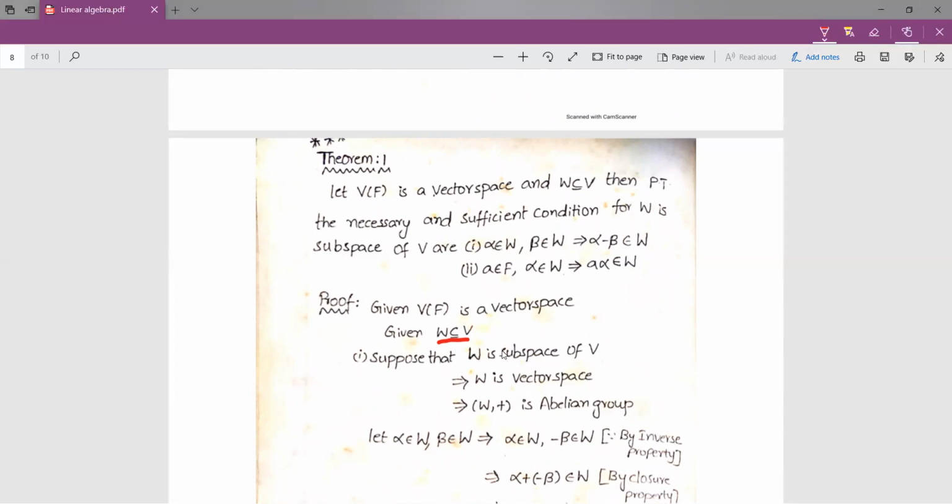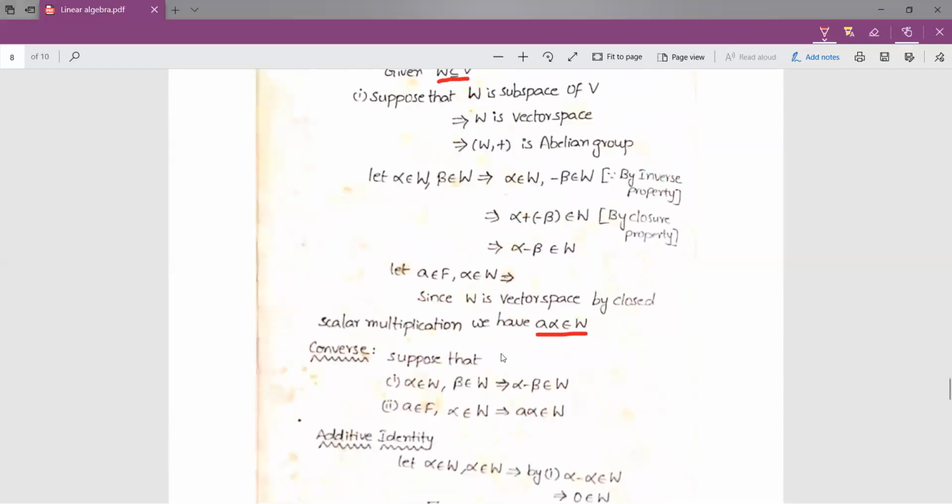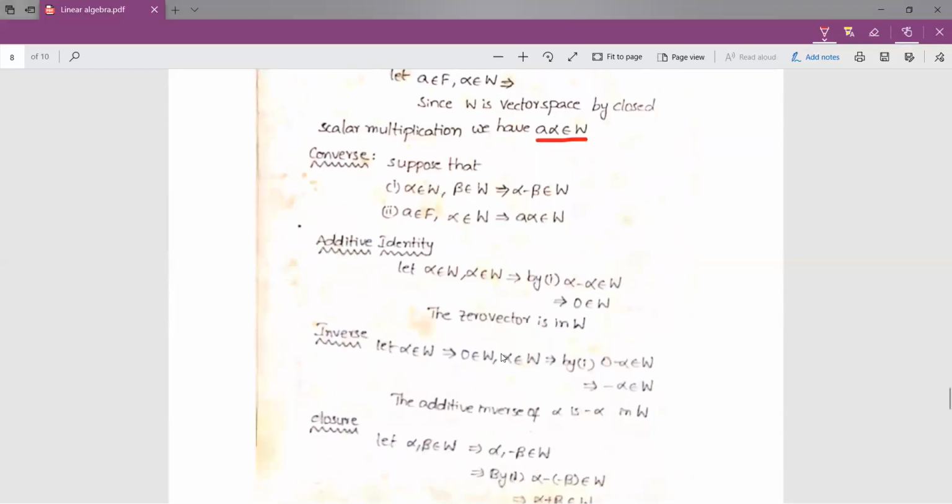So in order to prove W is a vector space, first we have to prove W is an abelian group. In an abelian group, we have 5 conditions: one, closure property; second, associative property; identity property; inverse property; and commutative property. Here, first I am proving identity property because without identity property, I cannot prove inverse property, and without inverse property, I cannot prove closure property. So here we have to prove each and every property with the help of our supposition.